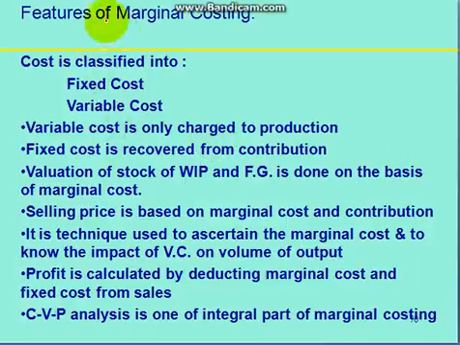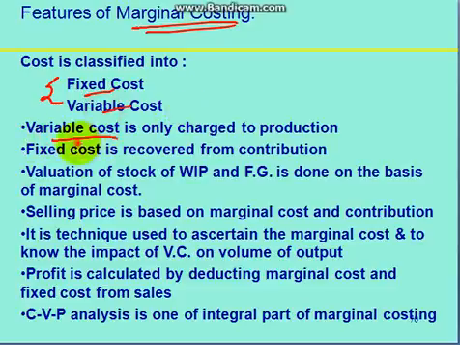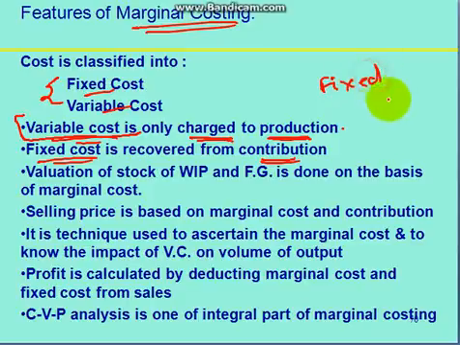So basically the features of marginal costing are that cost is classified into two types, that is fixed cost and variable cost. But the variable cost is only charged to production. So whenever production takes place, the variable cost comes into existence, right? But the fixed cost is recovered from the contribution. Fixed cost is generally recovered from the contribution part in business.